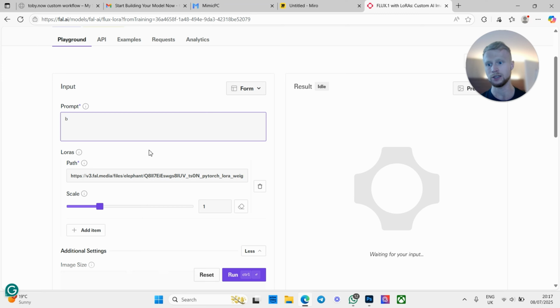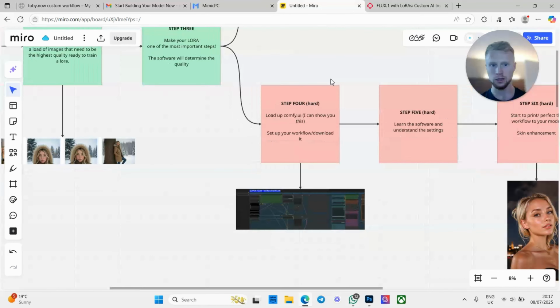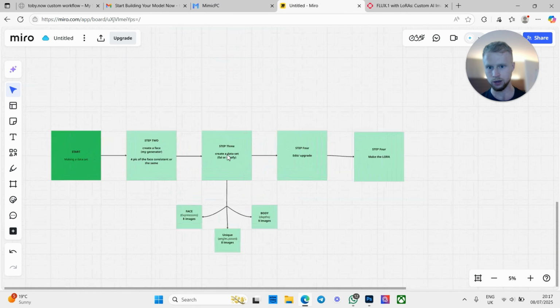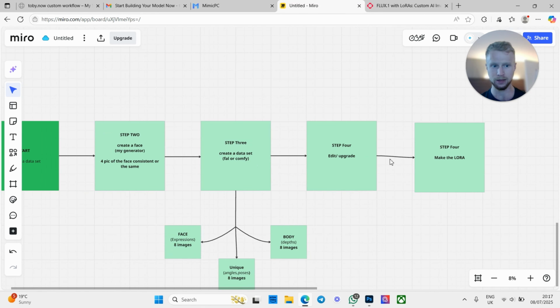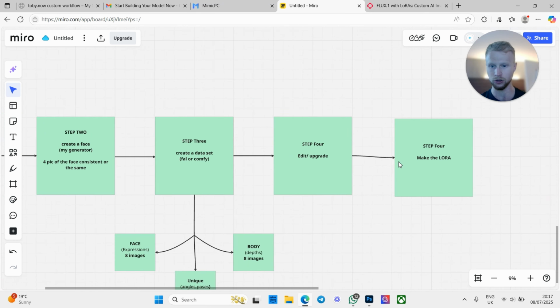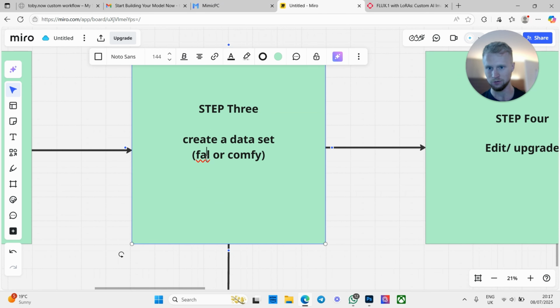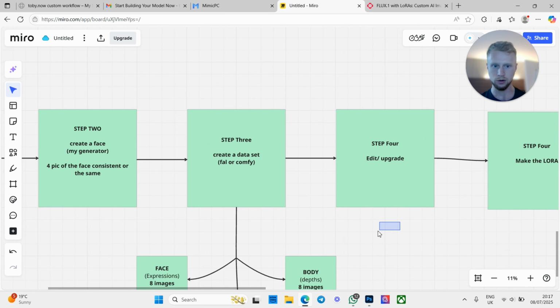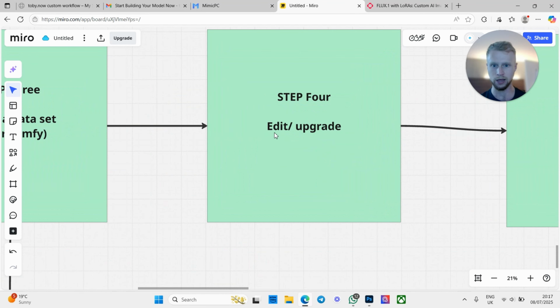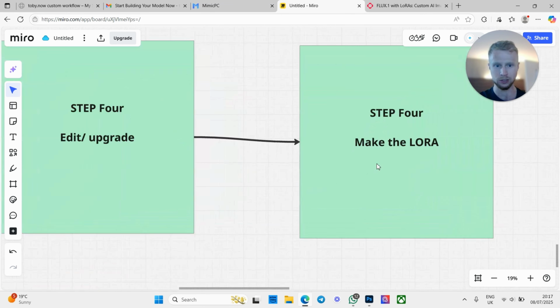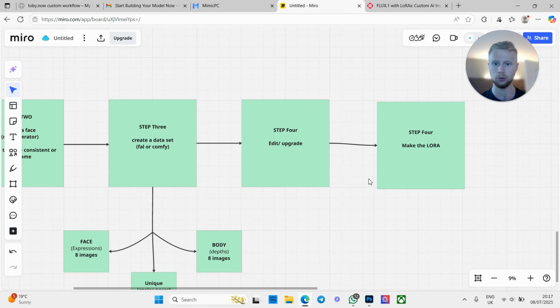But what I'd recommend doing is, if you do use fal.ai, then I would recommend editing your images a little bit, because the dataset is very important, and what we put in the dataset can affect the LoRA at the end. So if we make these images on fal.ai, as step 3 states here, then on step 4 you may want to edit or upgrade any of these images, because if they're low quality and you put them into the LoRA, then you're going to have a very poor output.